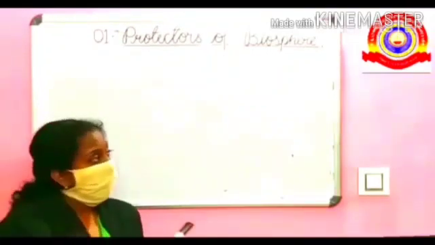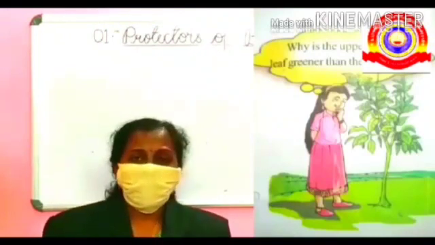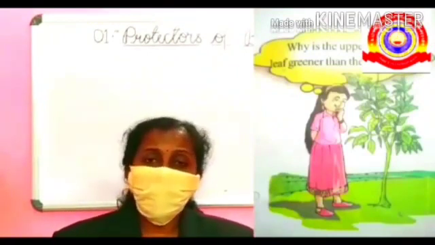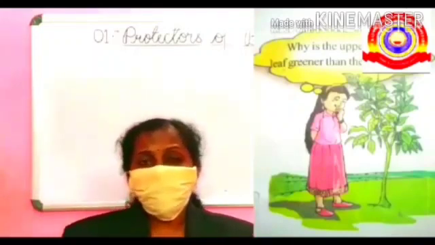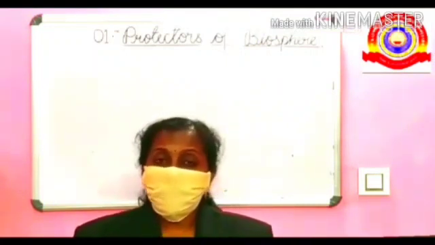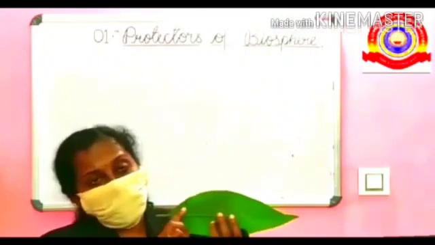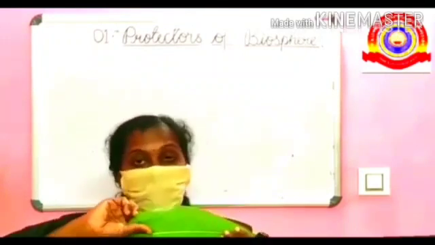Okay, now look at the picture. The girl is looking at the plant. She is asking a doubt. Why does the upper part of the leaves have more color than the lower part? I think when you also observe the plant, you also feel the same doubt. Why is the upper portion more green than the lower part? We all know that it is the chlorophyll which imparts green color to the leaves. So the pigment chlorophyll is more in number in the upper part than the lower part.